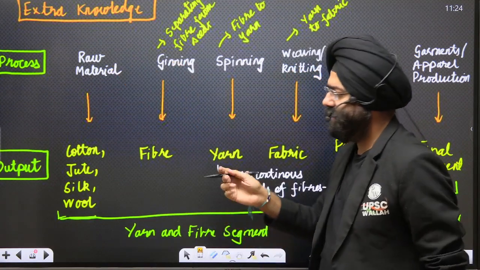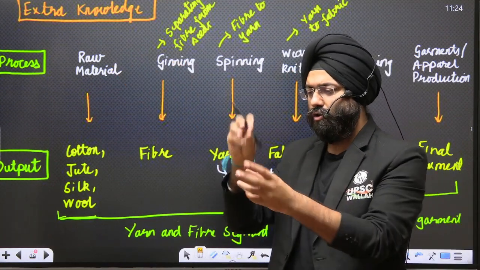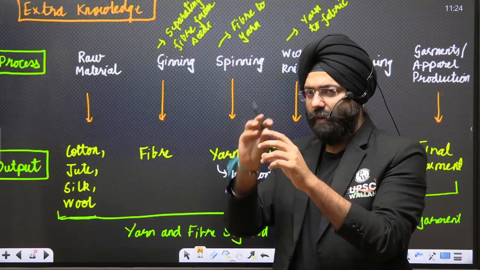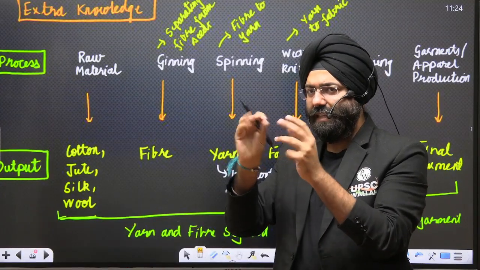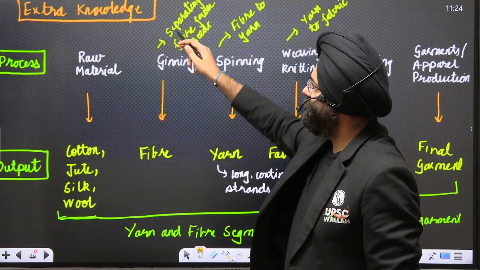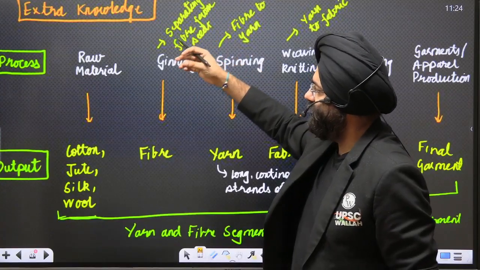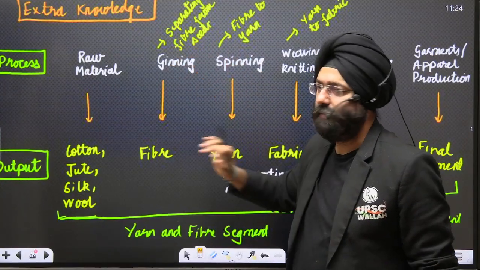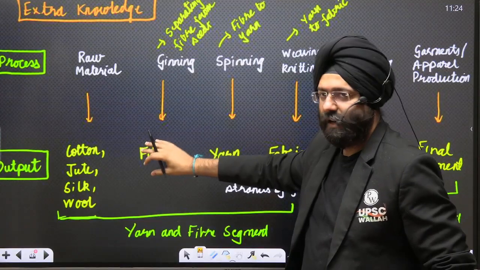Ginning means, let us say, if you have raw cotton that you have taken from the plant, you will be having cotton along with various seeds. So ginning is a process where separation of the cotton fiber from the seed takes place. So this is ginning, then you get a fiber out of it.